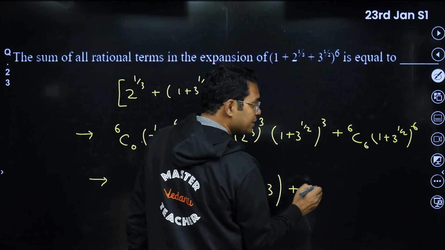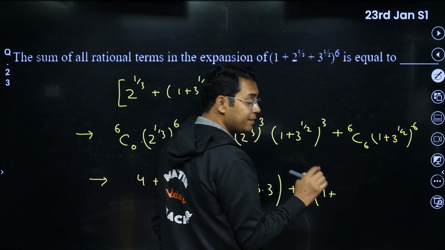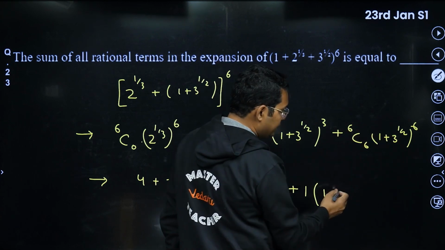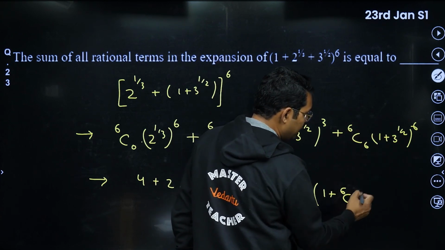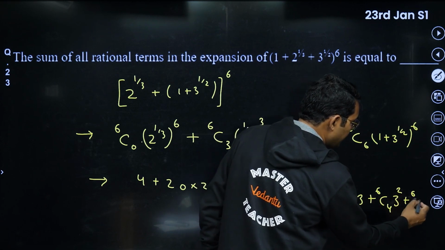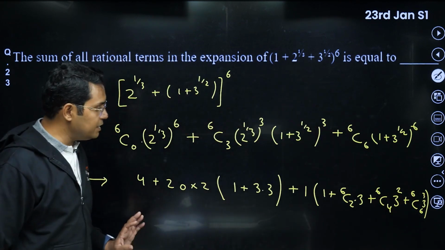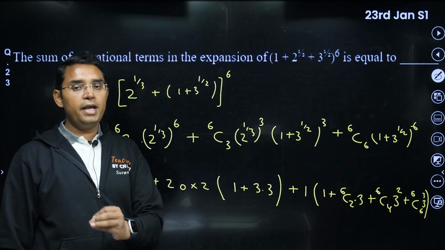Here 6C1 is 1, and in this case I think the first term will be 6C0. Then 6C1 will be having an irrational term. Then 6C2 will be having 3 power 1, 6C4 3 power 2, and 6C6 3 power 3. Actually in this approach, in this method, you will not miss out any of the terms.